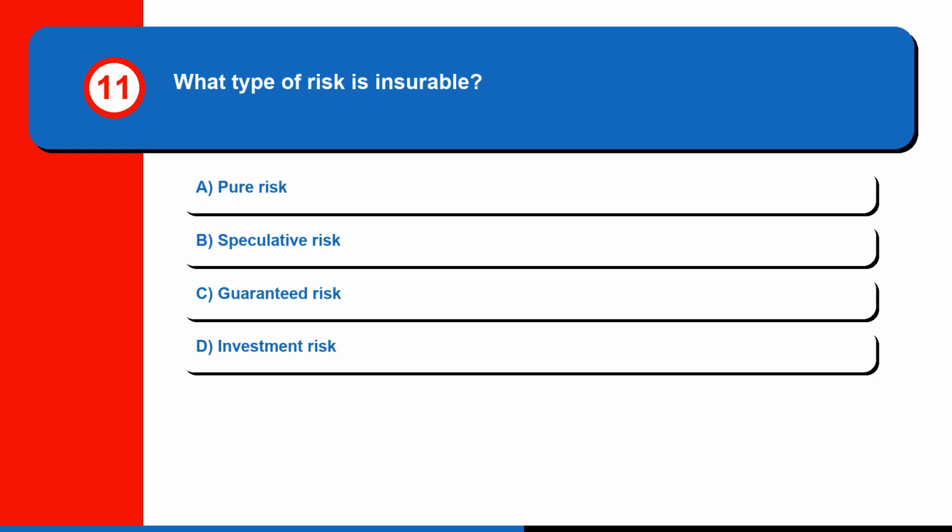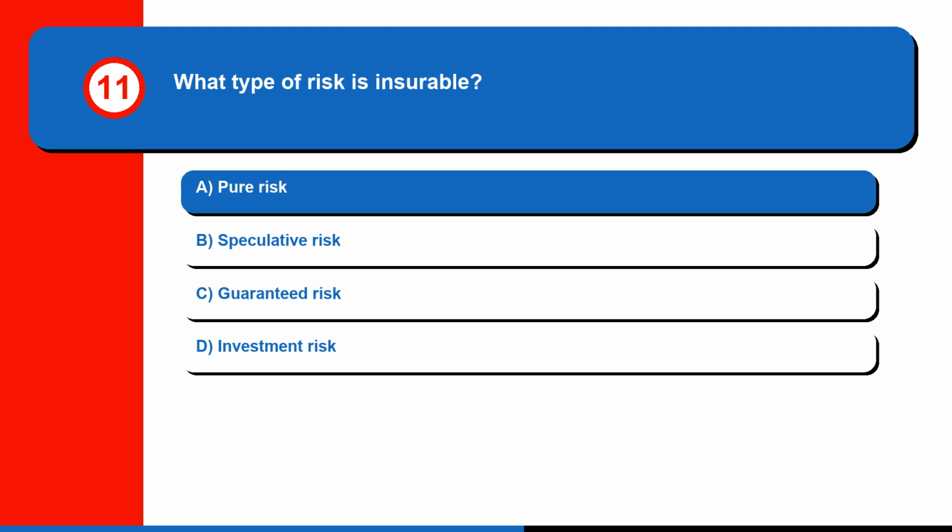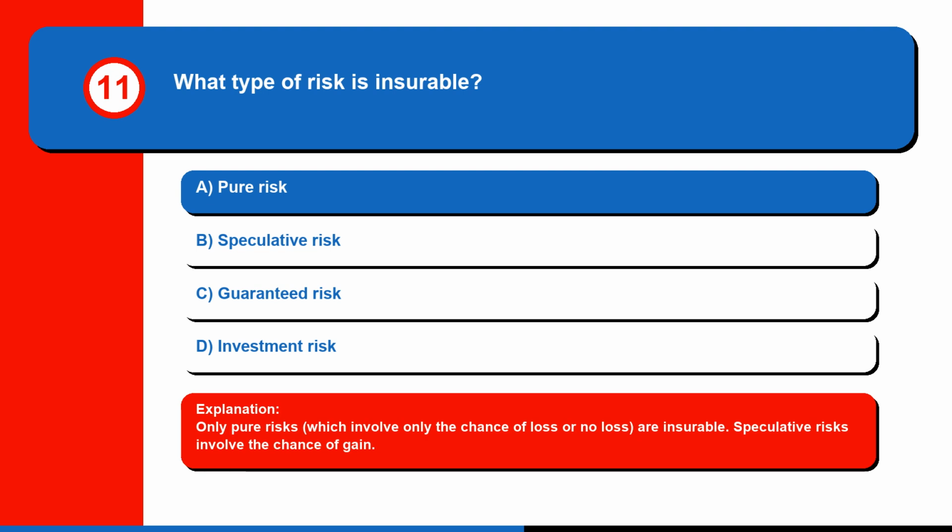Question 11. What type of risk is insurable? A. Pure risk, B. Speculative risk, C. Guaranteed risk, or D. Investment risk. The correct answer is A. Pure risk. Only pure risks, which involve only the chance of loss or no loss, are insurable. Speculative risks involve the chance of gain.